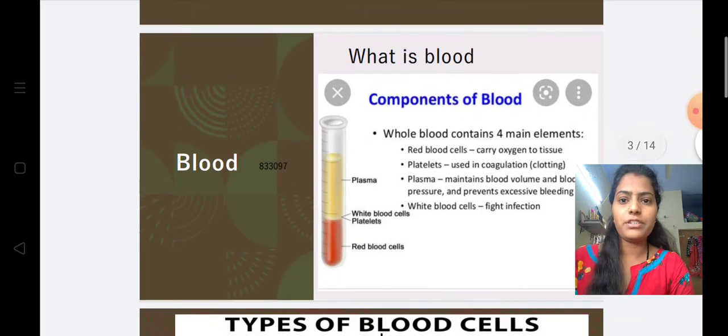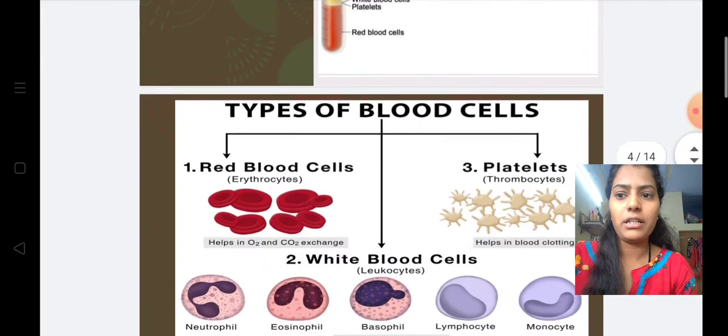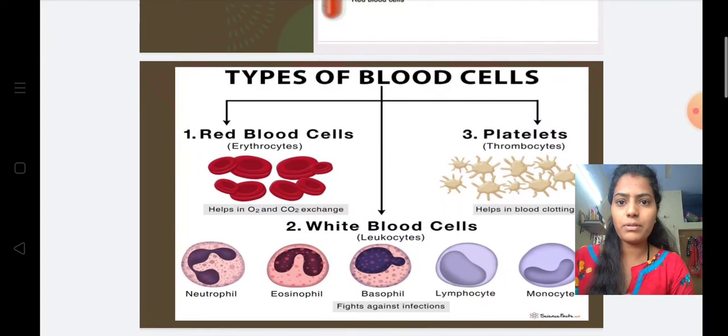What is a blood? It is a fluid connective tissue which mainly consists of the plasma and the blood cells. The plasma is a watery fluid which consists of the elements, ions, and it is present about the total 55% of the total blood. And next is the blood cells. There are mainly three types of the blood cell: RBC, WBC and platelets.